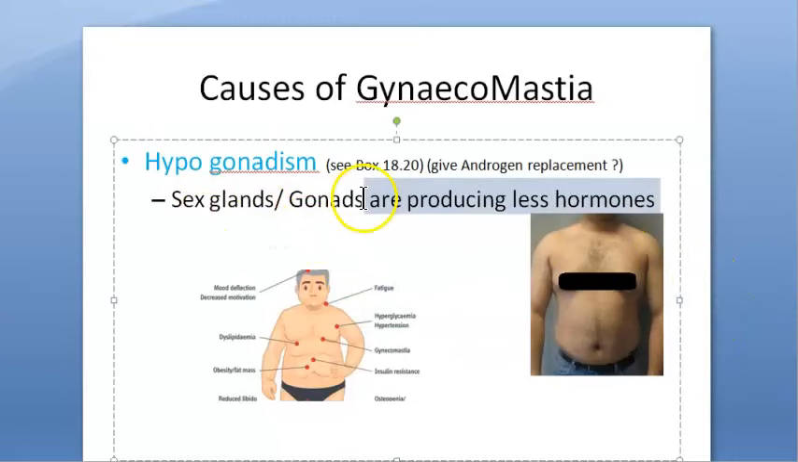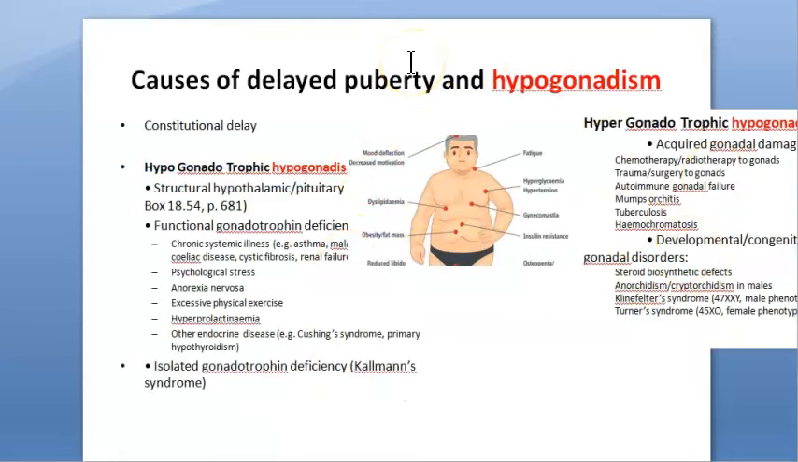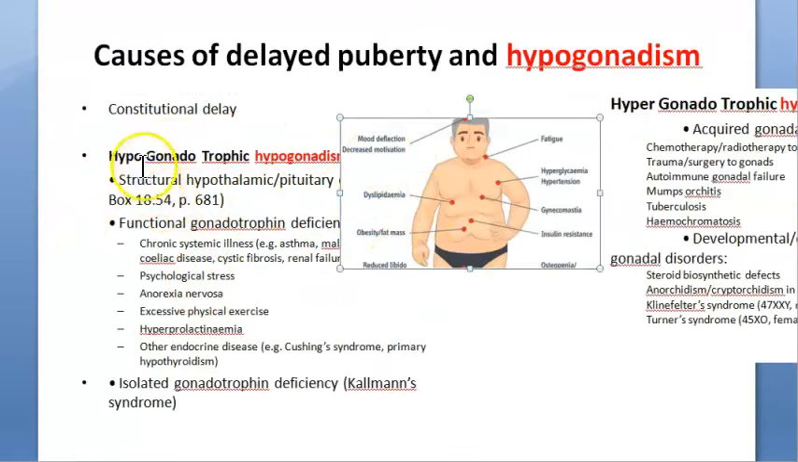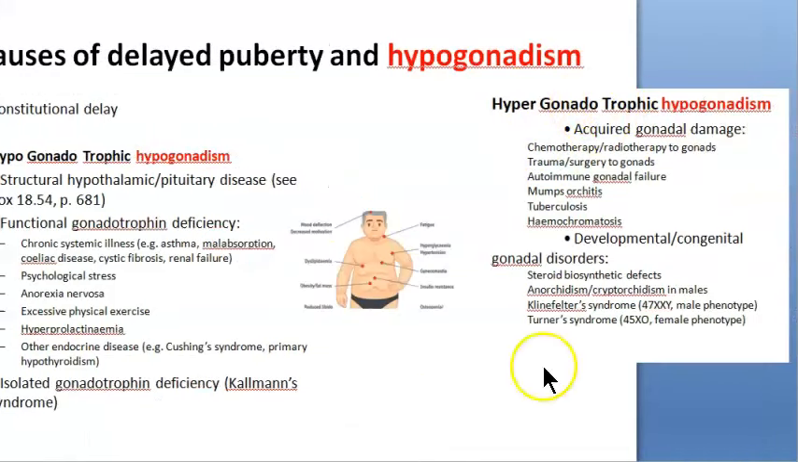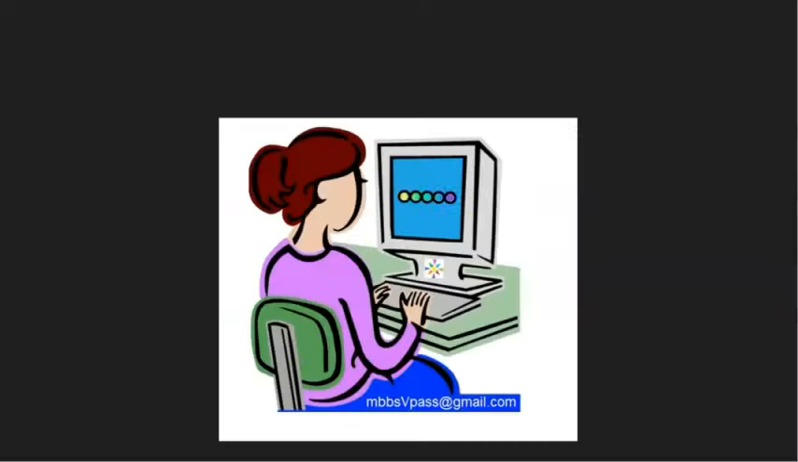Now, why are his sex glands not so active? Why are they not producing enough testosterone, let us say? So basically, hypogonadotrophic hypogonadism or hypergonadotrophic hypogonadism. That means there are two types. The gonadotrophin is either less or more.